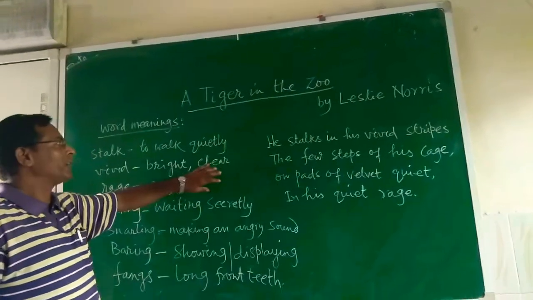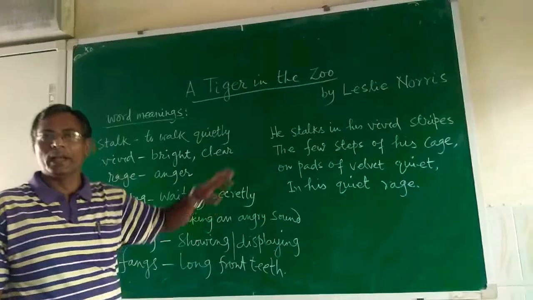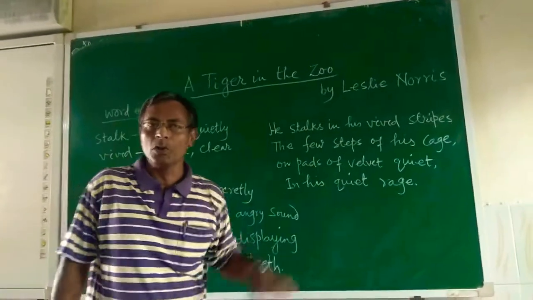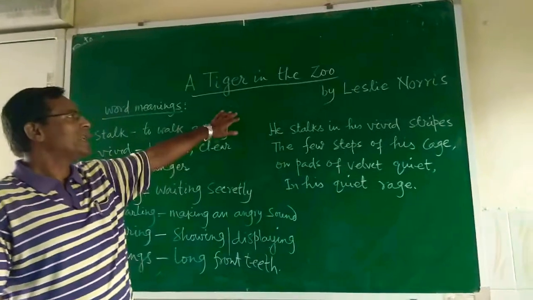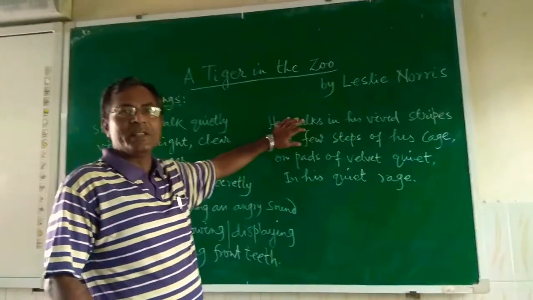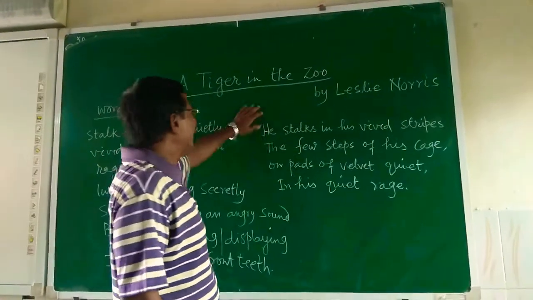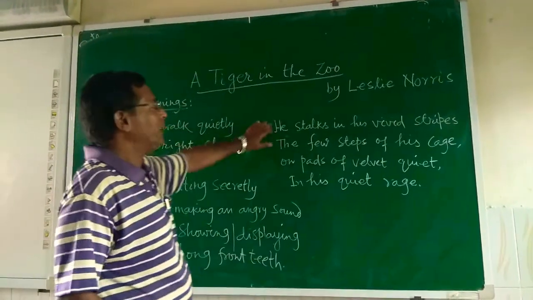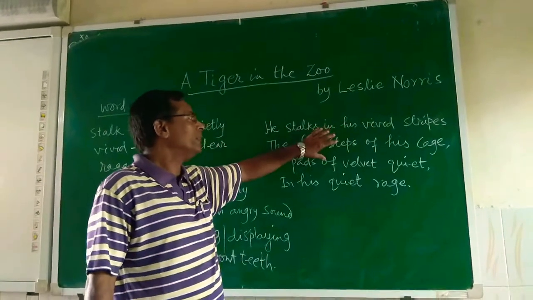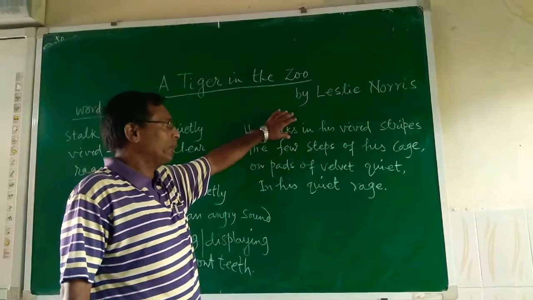One by one, the poet gives the condition of the tiger when it is in the zoo, and similarly we see how the tiger is when it is roaming in its natural habitat, that is, in the forest. Now one by one I will give you the different meanings, and for the first stanza we want to give a vivid description including all details.